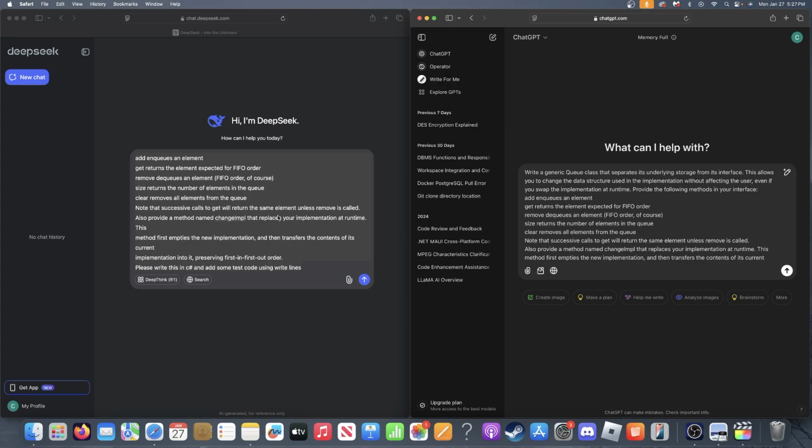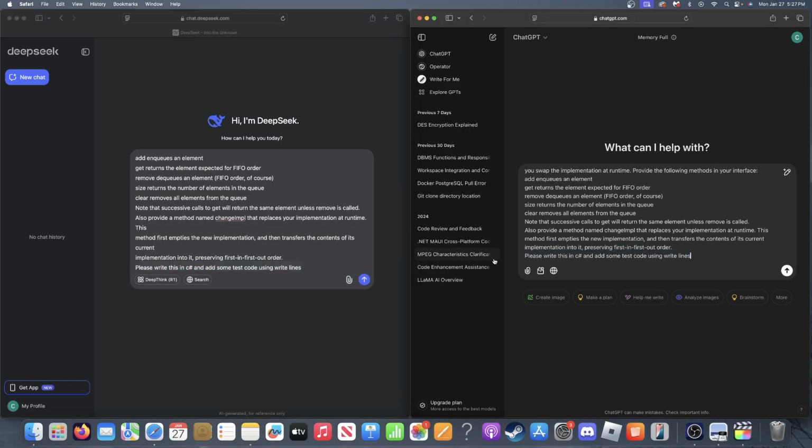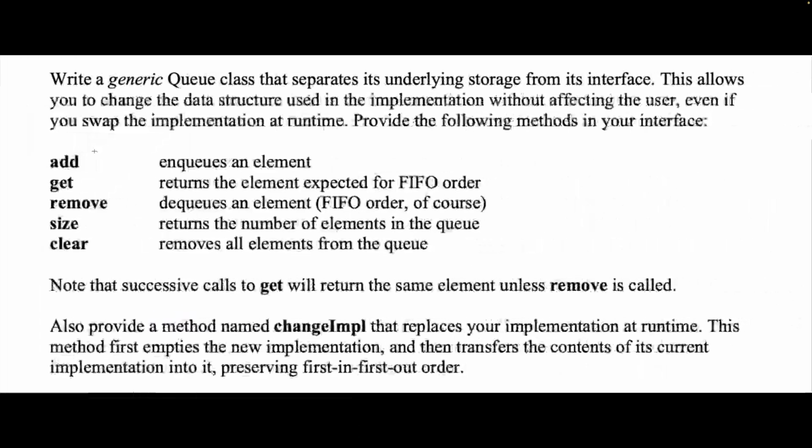Okay, calm down. But down here, I added an extra line from the assignment: Please write this in C# and add some test code using write lines. C# is what I know, but this is the project. Basically, you're writing a generic Q class that separates its underlying storage from its interface. This lets you change the data structure used in the implementation without affecting the user, even if you swap it during runtime. The methods are add, get, remove, size, clear, and then the change implementation method.